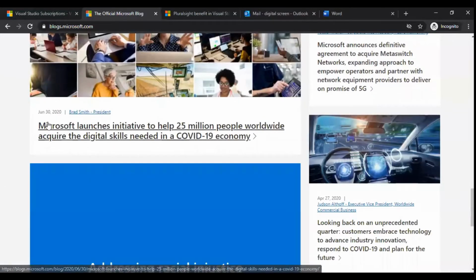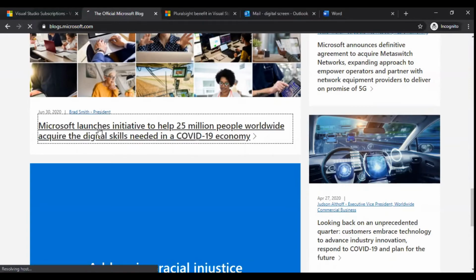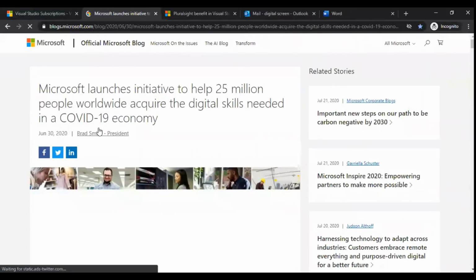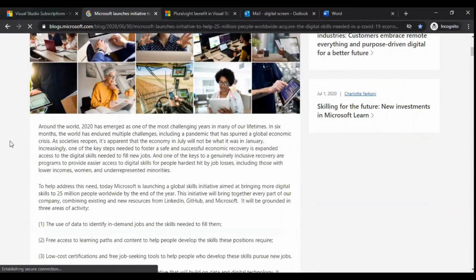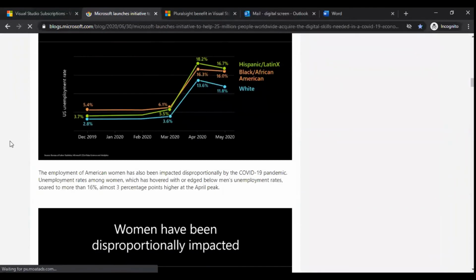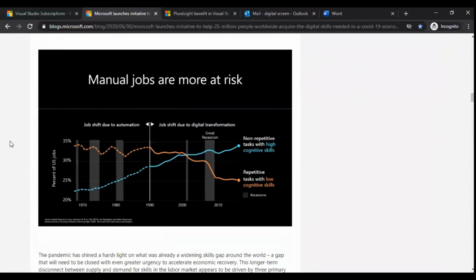You can see Microsoft launches initiative to help 25 million people worldwide acquire the digital skills needed in a COVID-19 economy. You can click it and read through it. It mentions that around the world, 2020 has emerged as one of the most challenging years in many of our lifetimes. You can scroll through and see what they are mentioning here.